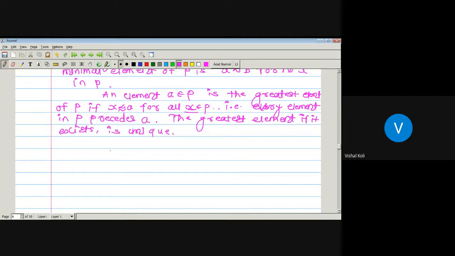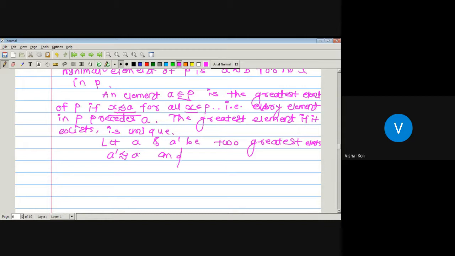For example, let a and a dash be any two greatest elements of a POSET P. Here we have to show the uniqueness of greatest elements. Now first we will consider a as a greatest element. As a is the greatest element, then a dash must precede a, since a dash is also a member of our given P, and as a is the greatest element, x precedes a for all x in P. So a dash precedes a.